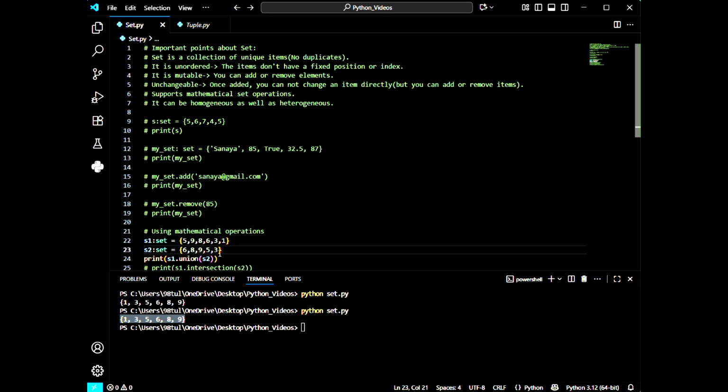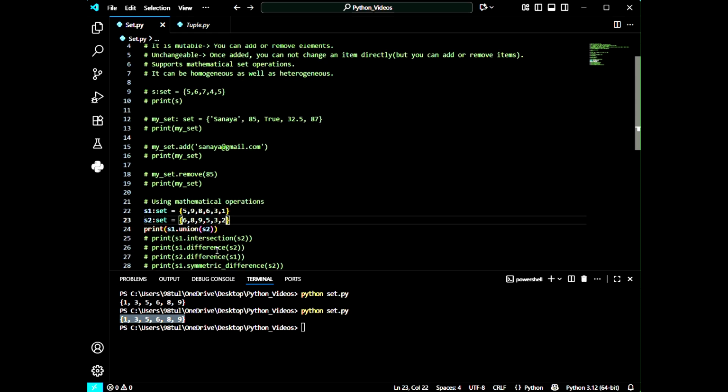First, if I put some other elements, I'm going to enter 2. Let me delete this 5 and enter 0. Let's run the program. Now we can see 0, 1, 2, 3, 5, 6, 8, 9. These are not elements present in a single set. These are the addition of the S1 and S2 sets.